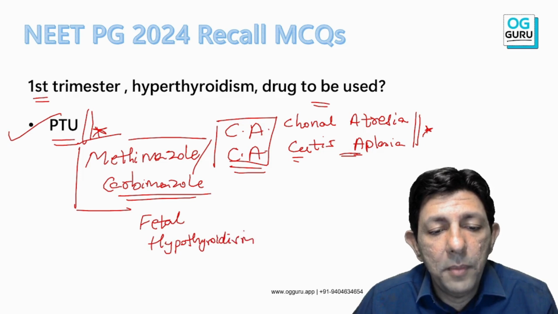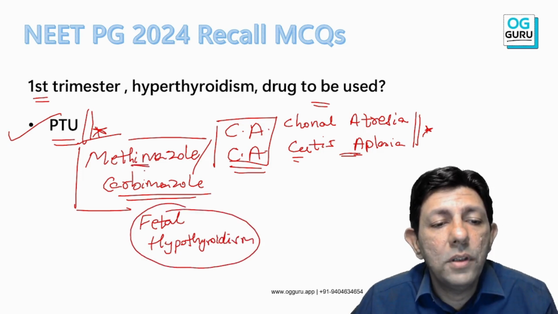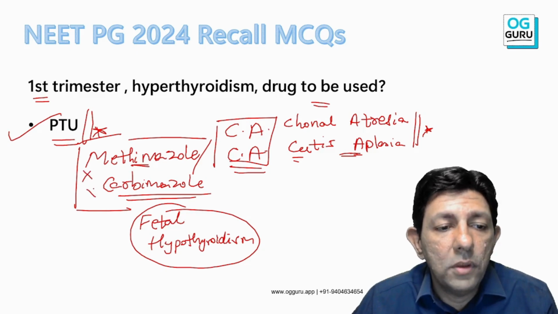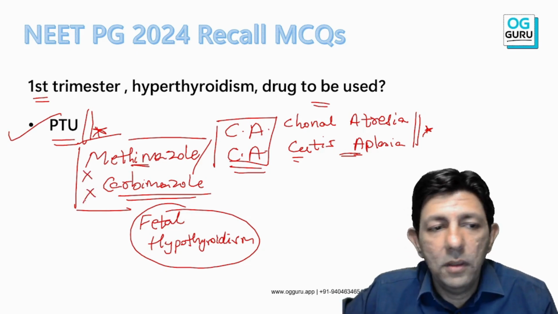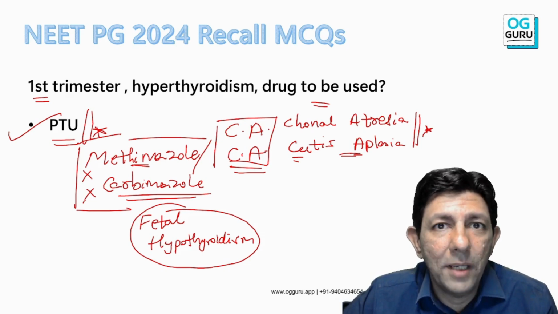Okay, the baby will also have hypothyroidism because both these drugs can cross the placenta, so both these drugs should not be given to the patient, specifically in the first trimester.